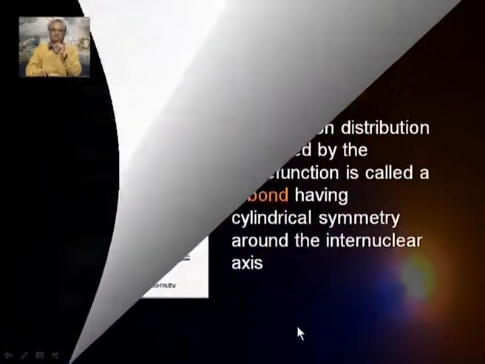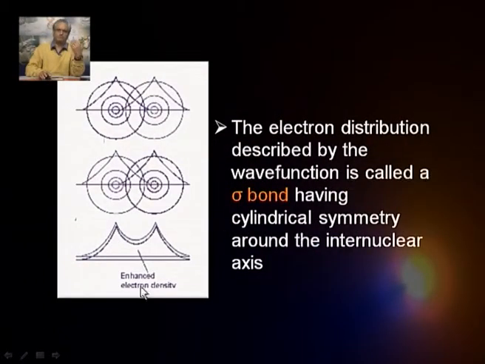And if you just try to plot this wave function, say this will be 1s A1, 1s B2, and this is the reverse of that. When these two wave functions are put together, because there is an overlap taking place, a constructive overlap, this will lead to an enhanced electron density in the internuclear region, because this is nucleus 1, nucleus 2. So, the electron density is increased over there.